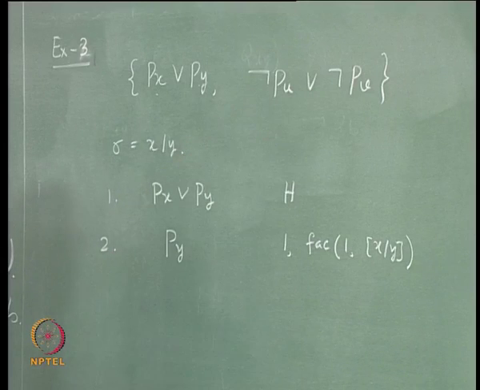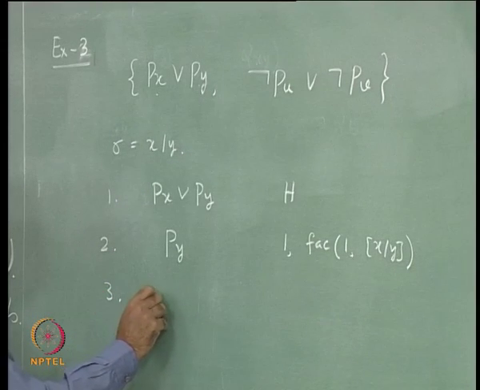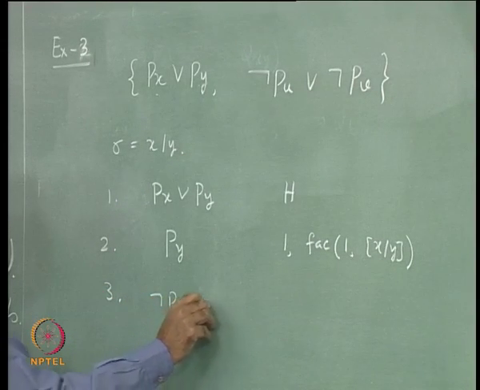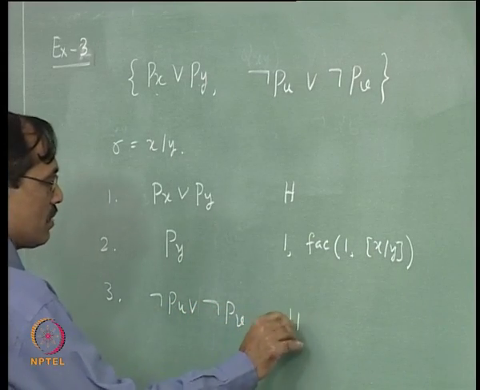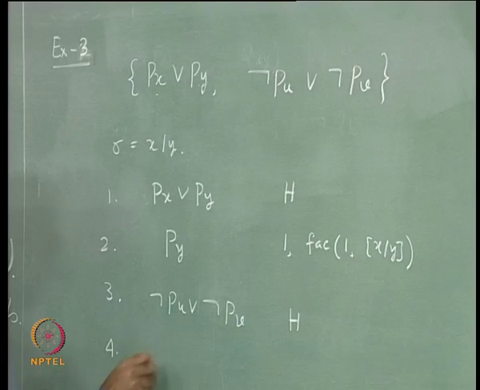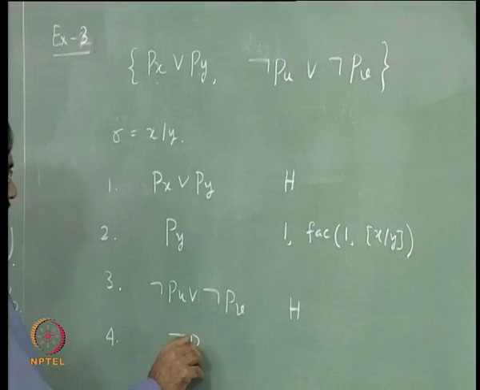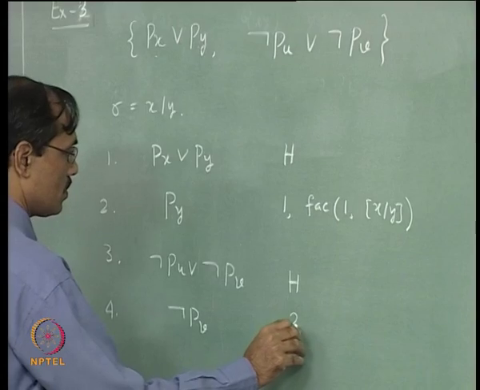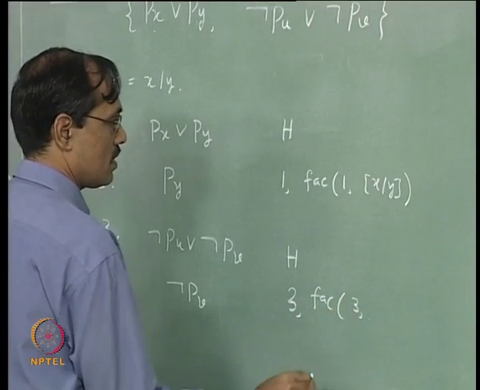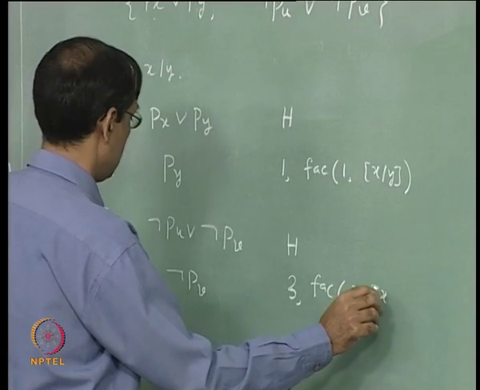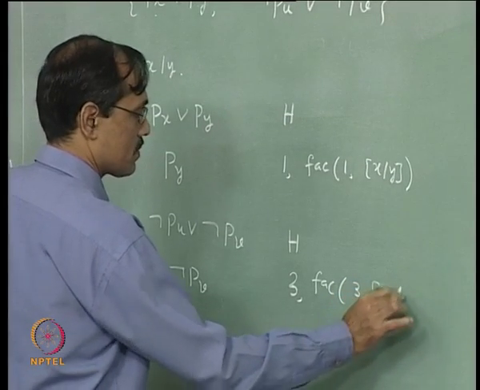Next step, the third one is my hypothesis, not pu or not pv. And the fourth one I would go for factor again: 3, factor, with u by v.